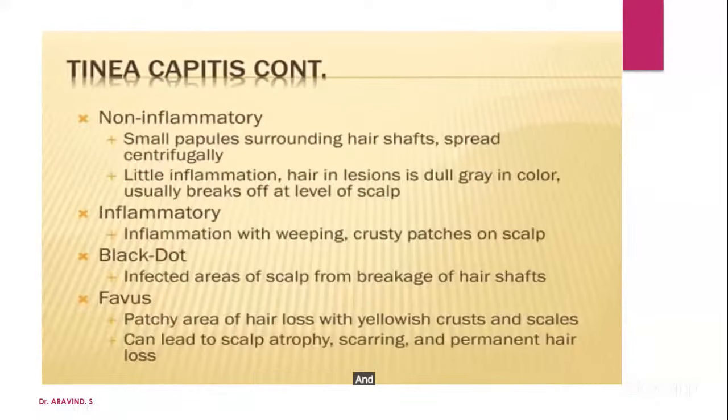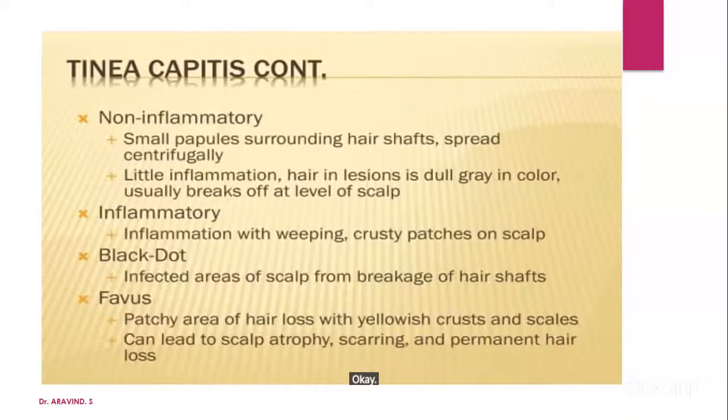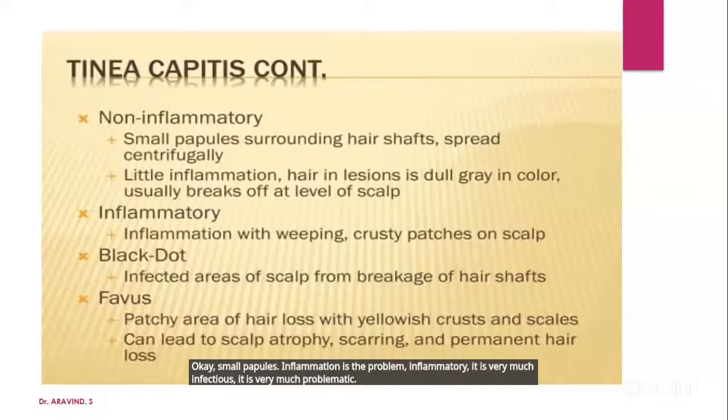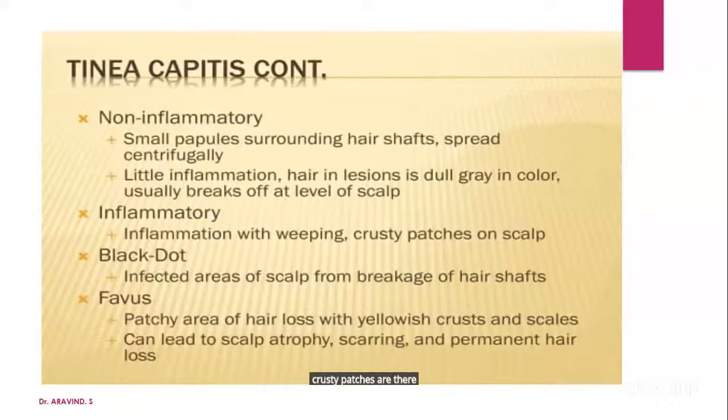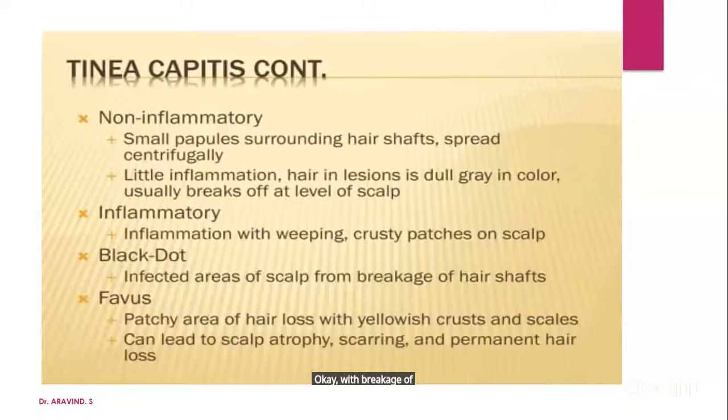It has non-inflammatory, inflammatory, black dot, and favus types. Four types are there. Non-inflammatory, I think, is easy to treat, with small papules. Inflammation is the problem. Inflammatory is very much infectious and very problematic. Crusty patches are there. Black dot, sometimes there will be infected areas of scalp with breakage of hair shaft. Favus has patchy areas of hair loss with yellowish crust.